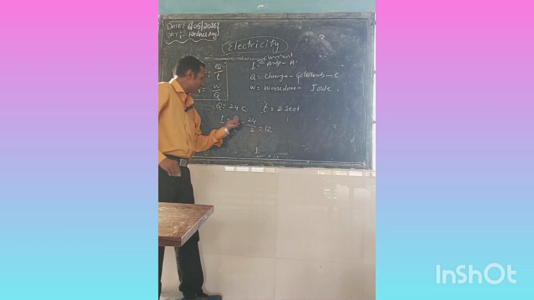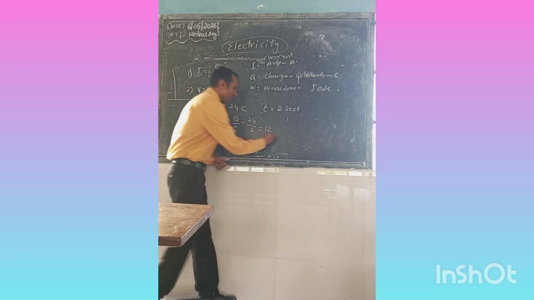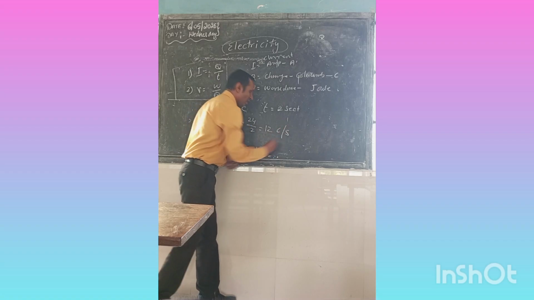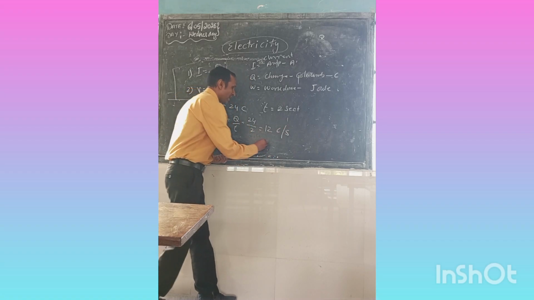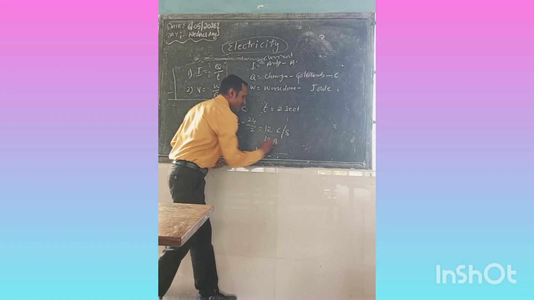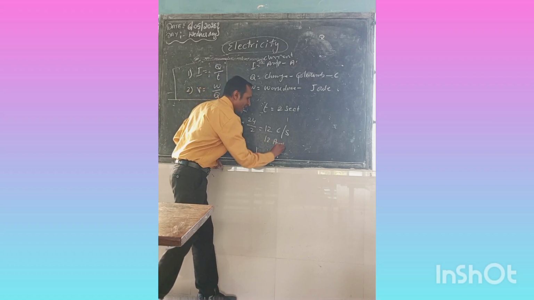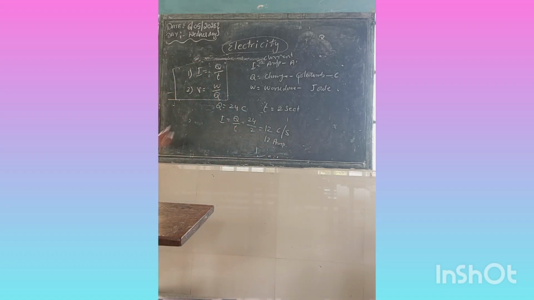You can write coulomb per second also, but the SI unit is ampere. So it is 12 ampere, A or AMP, anyone you can write. So like this they will ask you one numerical, and you should follow the formula here.